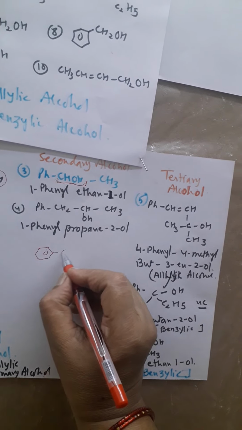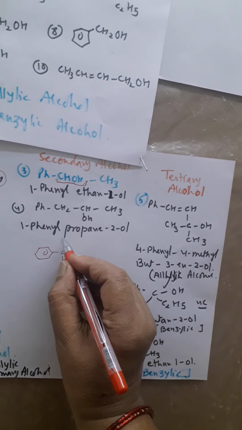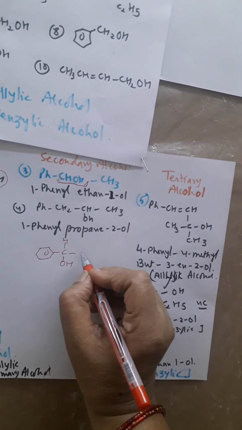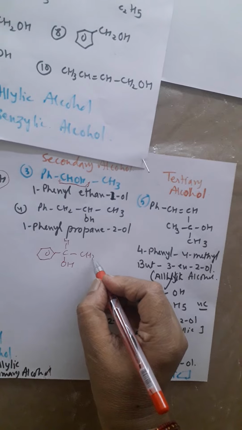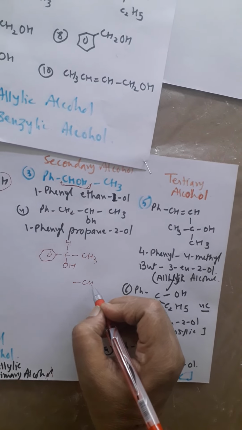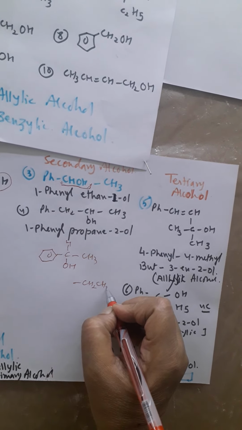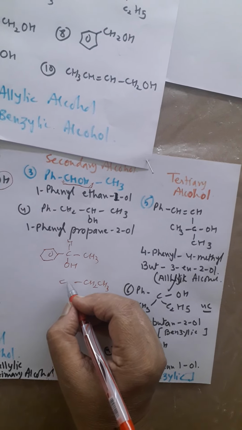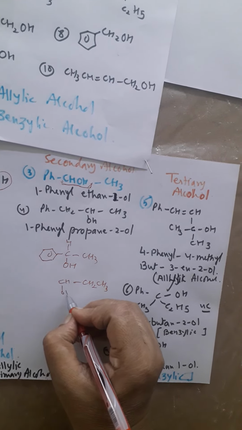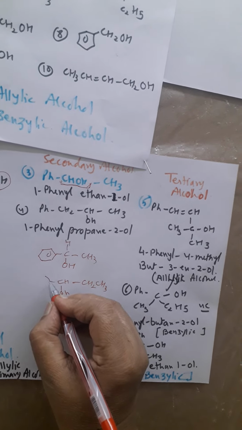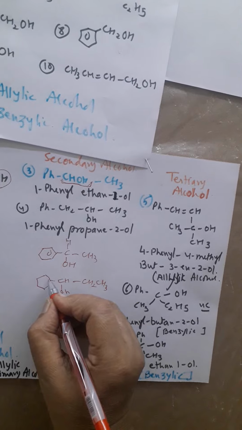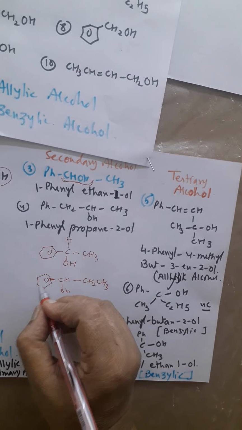Okay, now here C, H and OH I am writing again so that it will be clear to you. And here it can be CH3 group, it can be other CH2, CH3 group. So need not to worry. Whatever the group will be there, here I am writing condensed form CHOH, CHOH here, and this is benzene ring. From anywhere, this position I write.